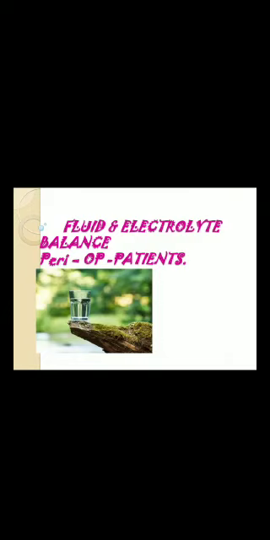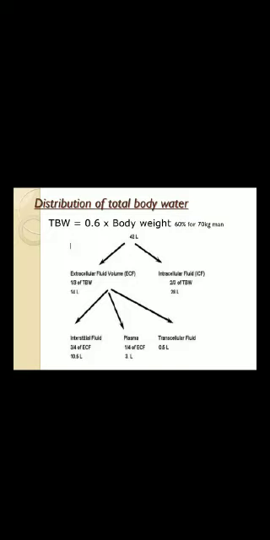So coming to fluid and electrolyte balance in a perioperative patient. What is the normal distribution of total body water? How much total body water do you contain? 60% of your body weight will be water. So 0.6 times your body weight. Like in a 70 kg man, it will come to 42 liters.